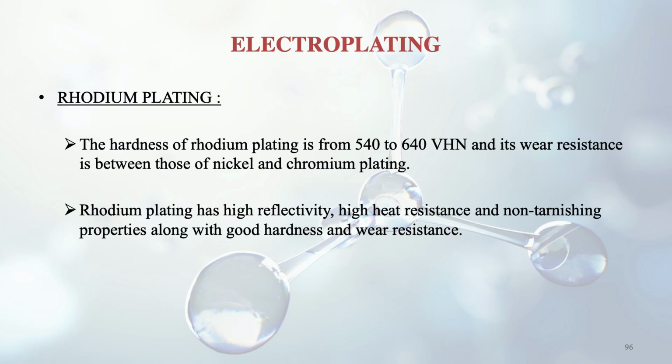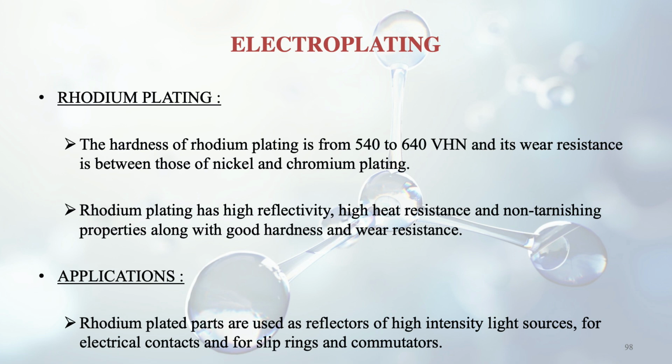Rhodium plating has high reflectivity, high heat resistance and non-tarnishing properties along with good hardness and wear resistance. What are the applications of rhodium plating then? They are used as reflectors because they have high reflectivity. Then for intensity light sources also, for electrical contacts, and for slip rings and commutators because they have high heat resistance also.